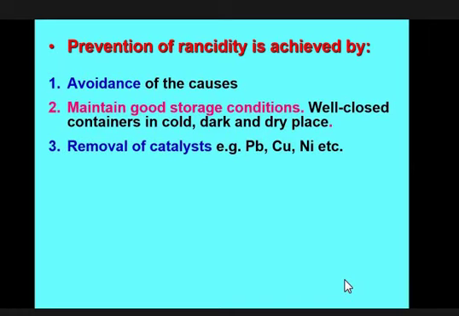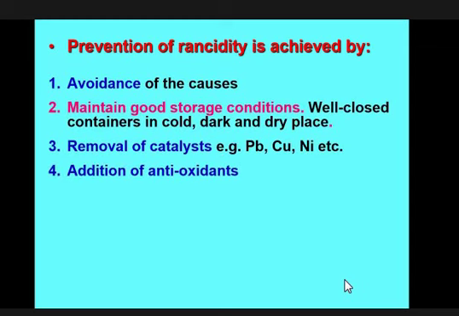Remember the catalyst that accelerates the process of rancidity. During preservation of the lipid or fat, you have to remove this catalyst from the preserved fat. Otherwise, it will increase the rancidity, helped by different types of agents.